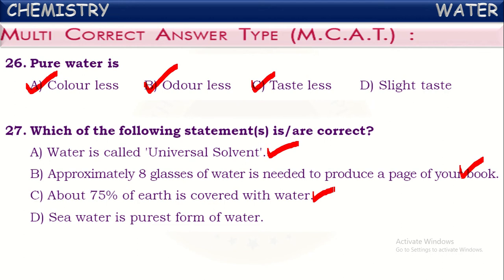Next one. Seawater is the purest form of water. Is it correct? No. Because seawater is the most impure form of water. Because it contains large quantities of dissolved salts and many other impurities. So it is not correct. Only these three are correct answers. Be careful, all the correct answers should be selected in the multi-correct answer type section.